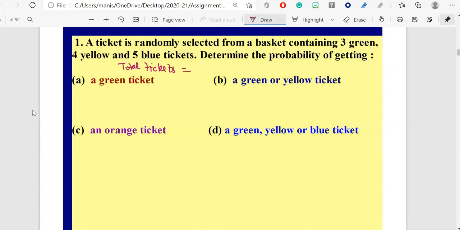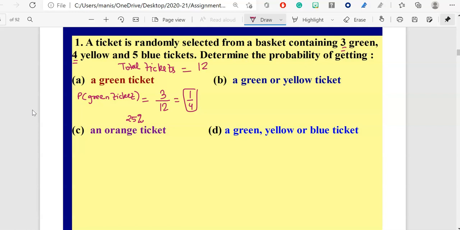Total tickets is equal to what? 3 plus 4, 7 plus 5, 12. Alright, so this means the probability of a green ticket is equal to favorable number of outcomes over total number of outcomes. Total is 12 tickets. How many green tickets do we have? 3. So this is your 3 over 12. When you type this in your calculator, it will be 1 over 4 in the simplest form. And 1 over 4 means what? It means 25%, because a quarter of a dollar is 25 cents.